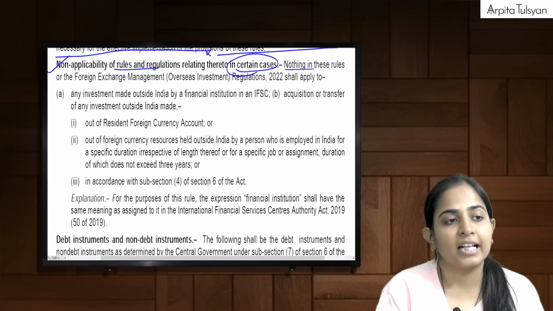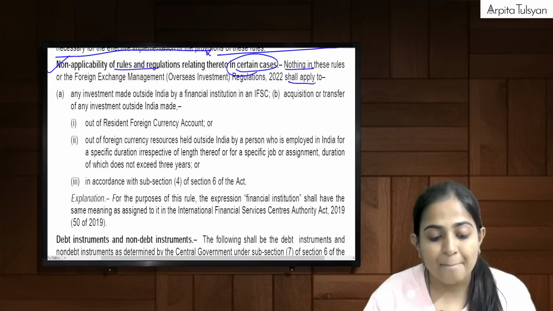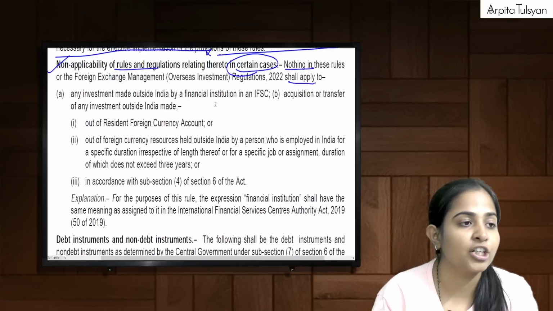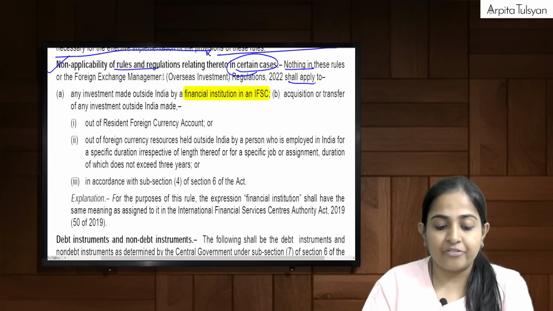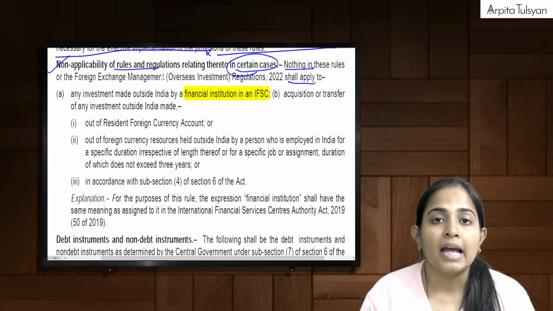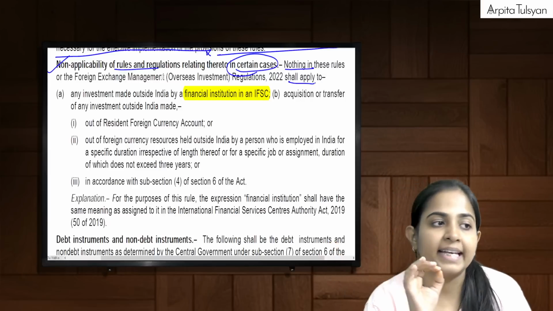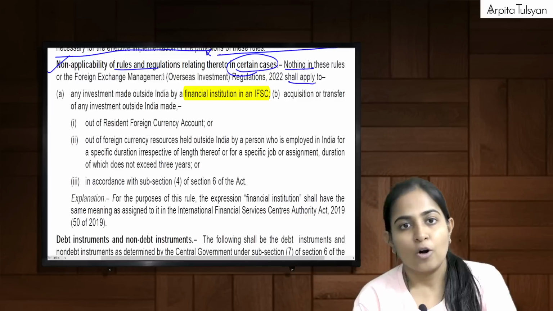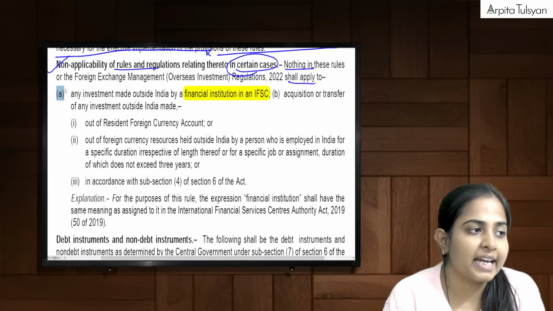Nothing shall apply means it is not applicable to any investment made outside India by a financial institution in an IFSC. If the investment is done by a financial institution in IFSC, then these specific rules are not applicable, something else will be applicable to them. That is the A point.